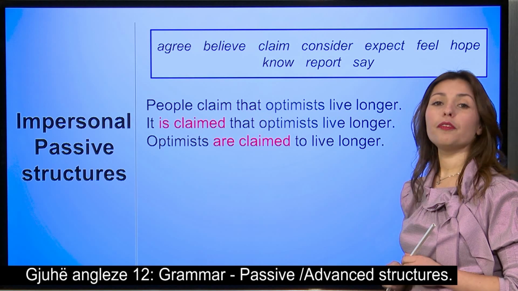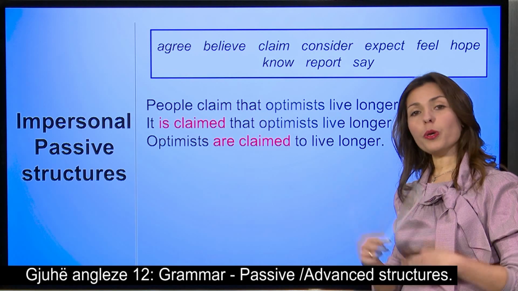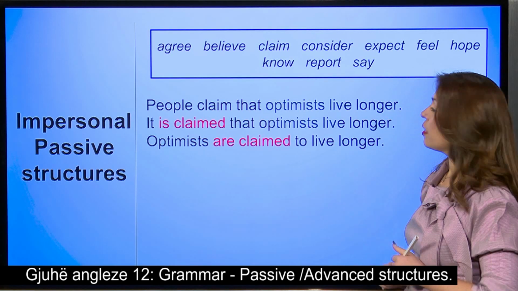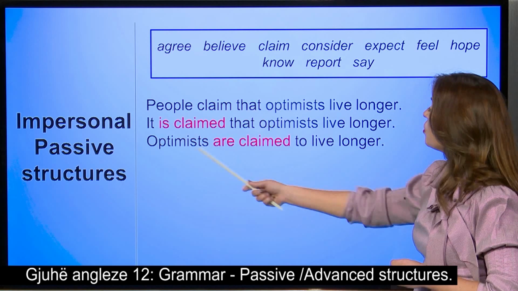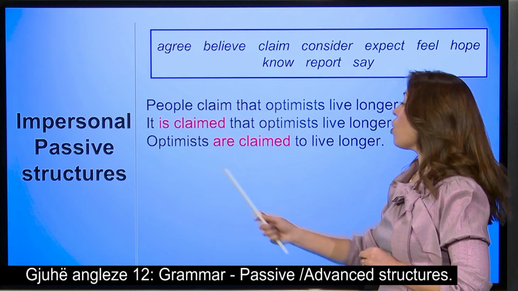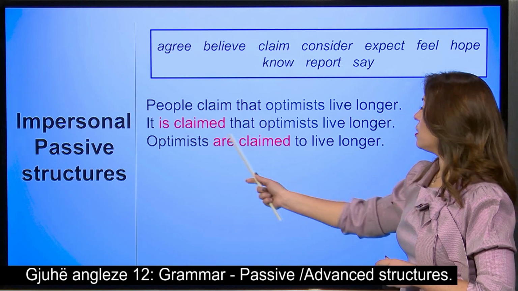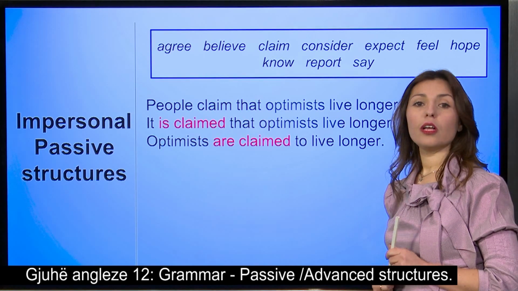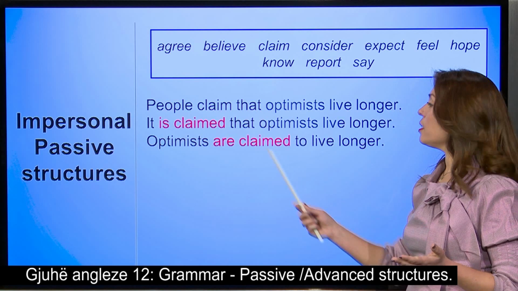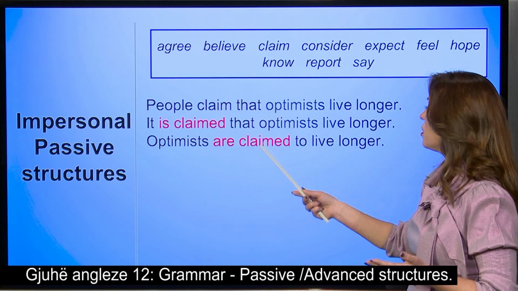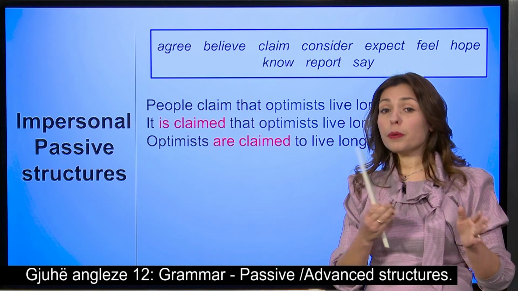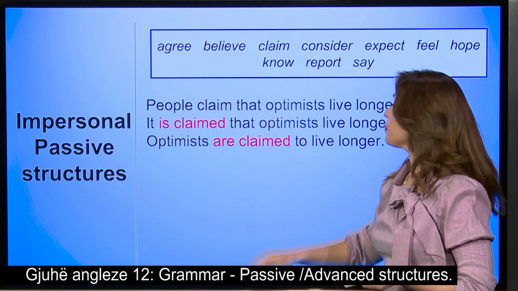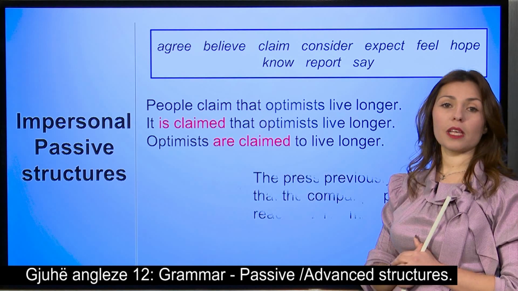Optimists live longer. Or we can say it in another way. We can start by the object, optimists, and put it as a subject. So optimists, now it is in plural, are claimed to live longer. As you can see, this is impersonal. This isn't a person's specific opinion, but is in general. Let's see one more example.